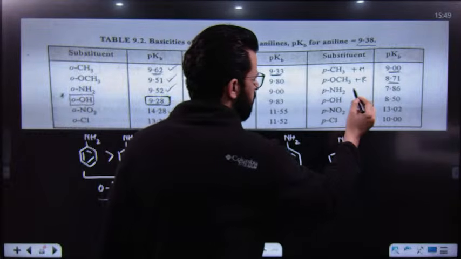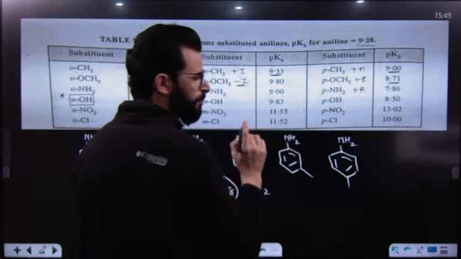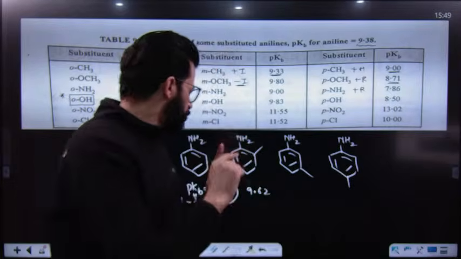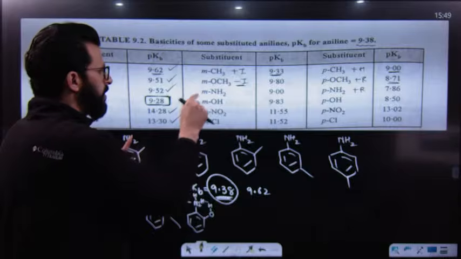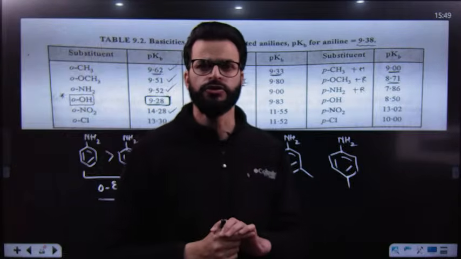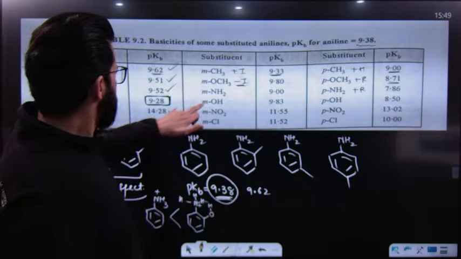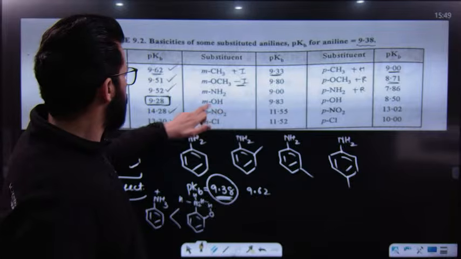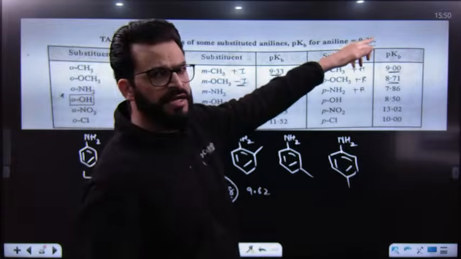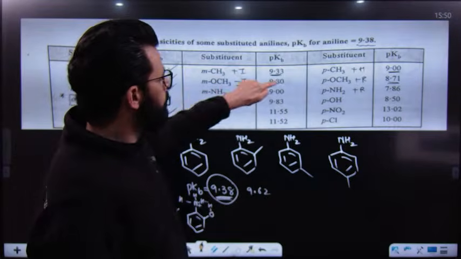Similarly, this is a plus R group. This is here a minus I group. But listen carefully, it is NH2. It's not another group. So aniline is already having one NH2. And when another NH2 group comes, that means two basic positions will be there. So remember, more basic positions, more will be the basicity. That's why this is more basic, this NH2, as compared to aniline. Its value is lesser than aniline. Otherwise, if it is having another group which shows minus I, its value will be more as compared to aniline.